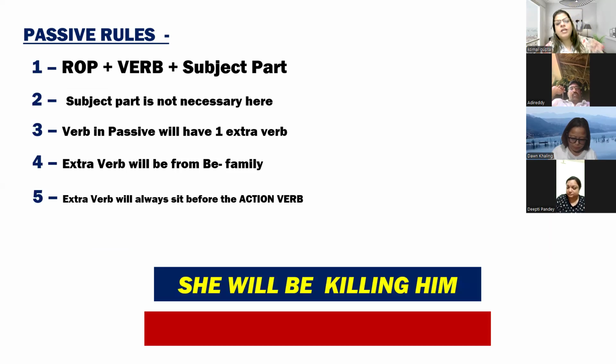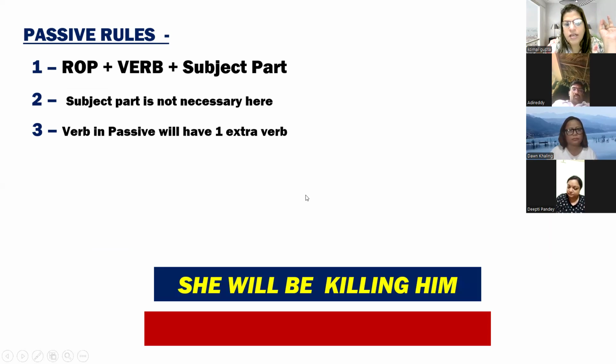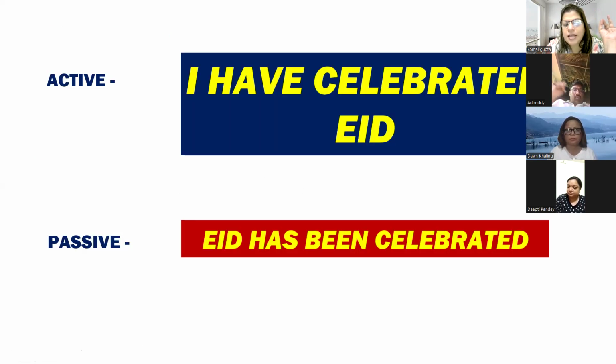Extra verb will always be from the be family. An extra verb will always sit before the action verb. Look, see, where does the action extra verb sit? Always before the main verb. What is the extra verb in this sentence? Eid has been celebrated. Been. Very good. And we have to keep this extra verb before the main verb.